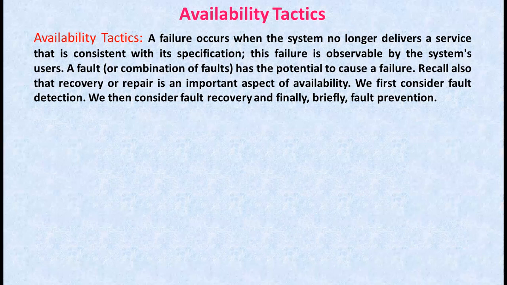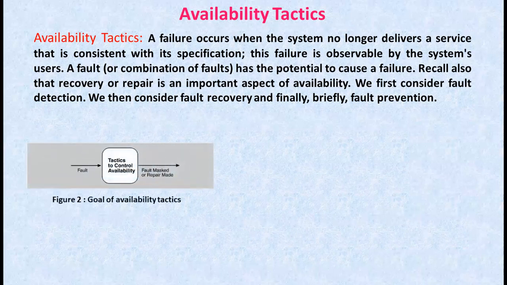The tactics that we are going to discuss in this session will keep faults from becoming failures, or at least bound the effects of the fault to make repair possible. We illustrate this in figure 2 shown here. This depicts the goal of availability tactics.